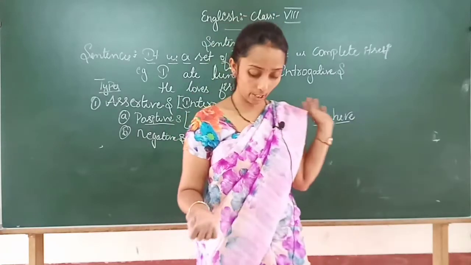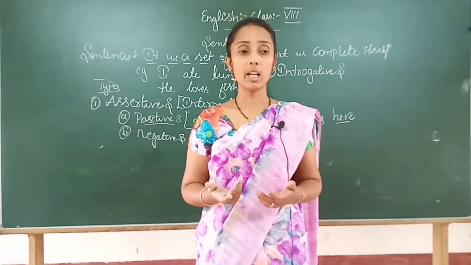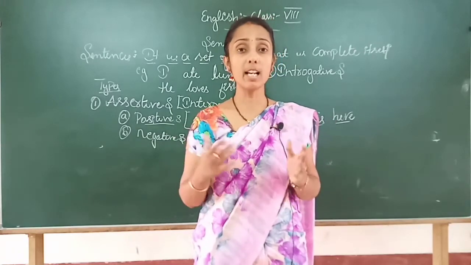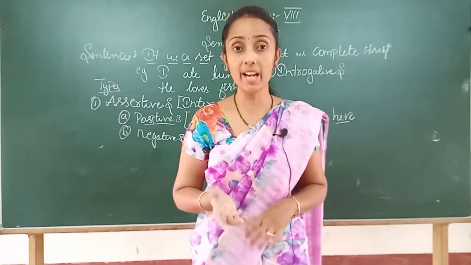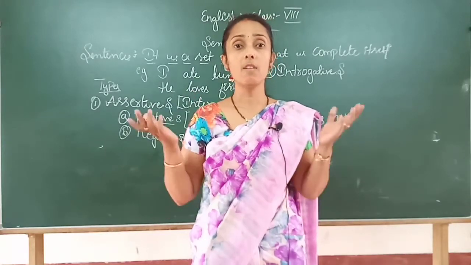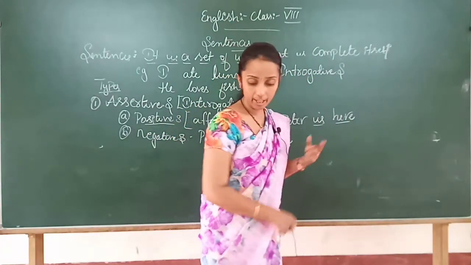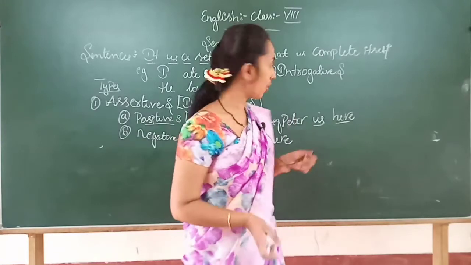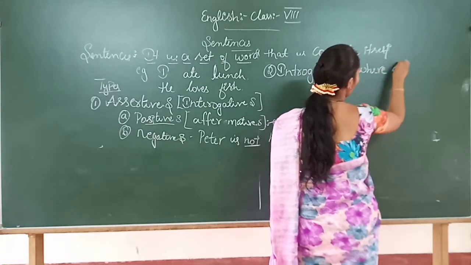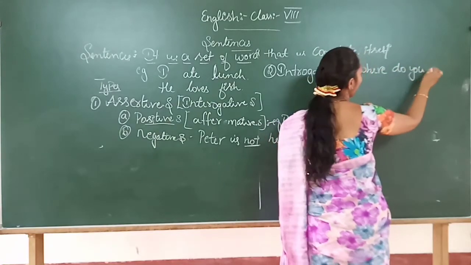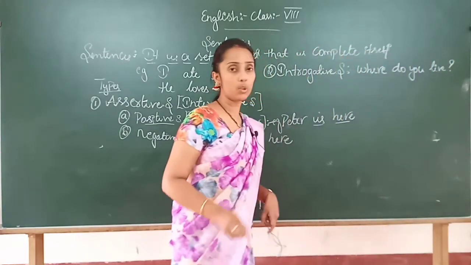We use interrogative sentences like where are you going, what are you doing, where are you, all such questions that carry a question mark in the form of an enquiry or interrogation. Example, write down, where do you live, question mark.